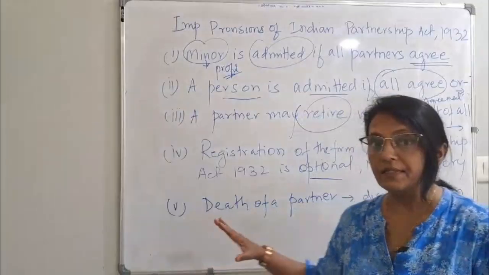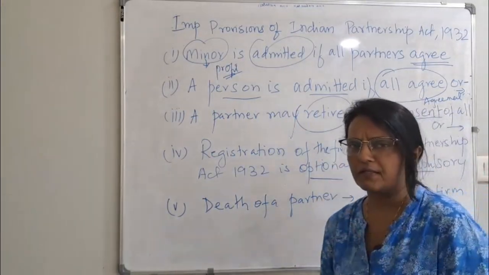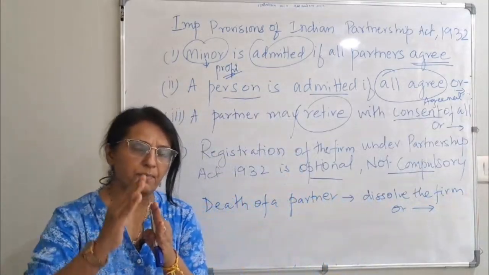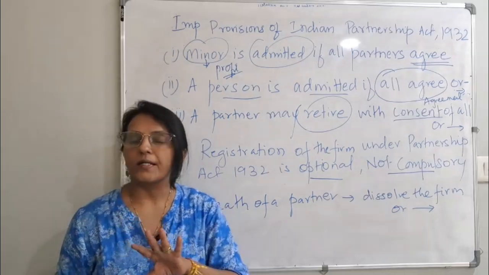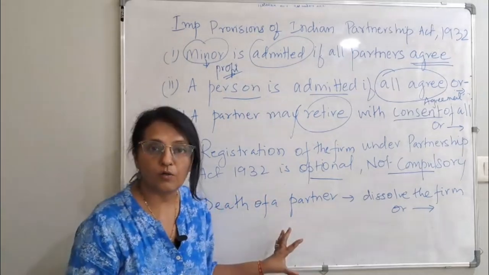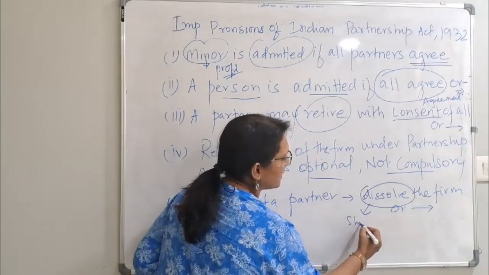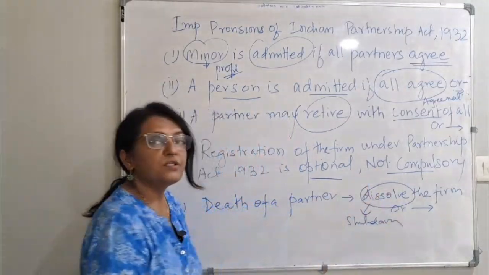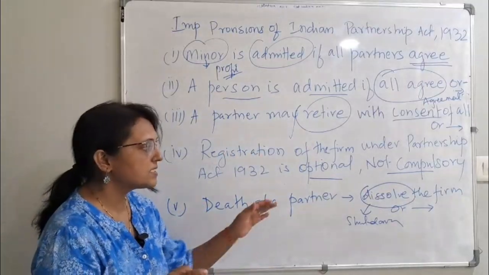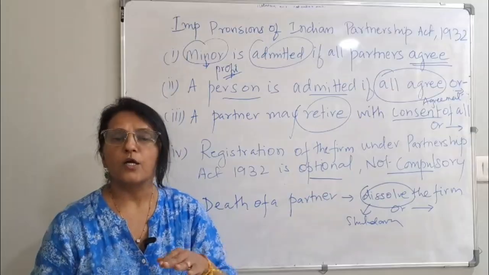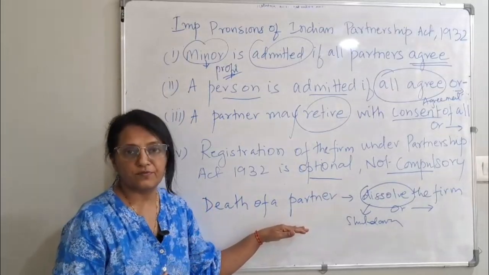Now this is very different from this, okay? When there is a death of a partner, if there are 4 partners, out of these 4 partners, 1 partner dies. If there is no agreement, then the firm will be dissolved. When I say dissolved, which means you need to shut down. You need to close the firm if there is no deed. But if the deed says, even if 1 partner dies, you may continue with the firm. This is reconstitution. You may continue with the firm.